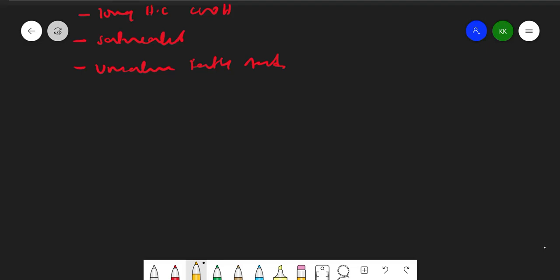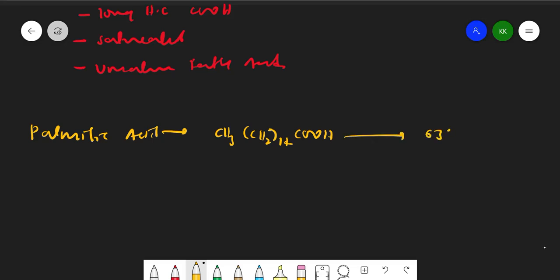Similarly we have palmitic acid. Its formula is CH3, CH2 14 times, and COOH, right? And if you see its melting point, they say it is 63 degrees Celsius. Whereas stearic acid, whose structure I gave above, has the formula CH3, CH2 16 times, COOH, right?